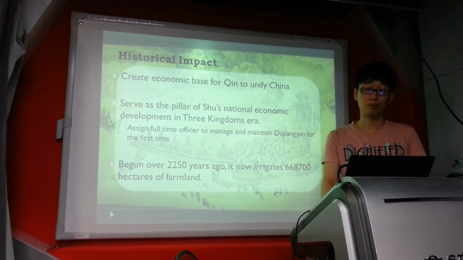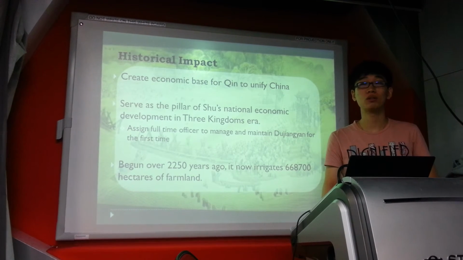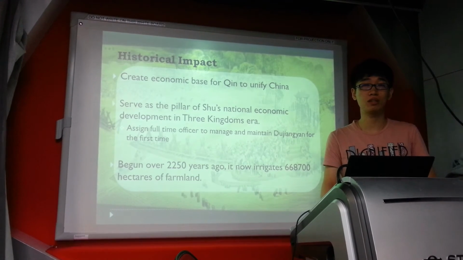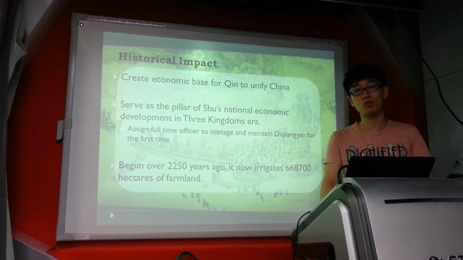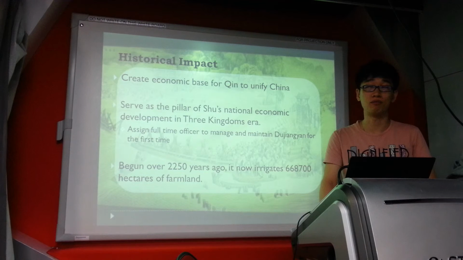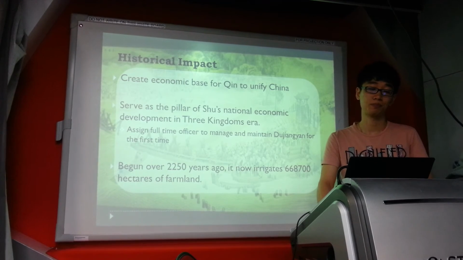This statistic may help you better visualize the importance of Dujiangyang. Begun over 2,250 years ago, it now irrigates nearly 700,000 hectares of farmland. You can imagine how many lives it has saved throughout the 2,250 years.